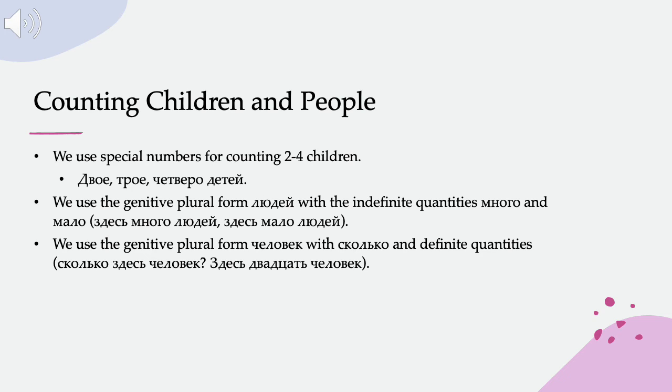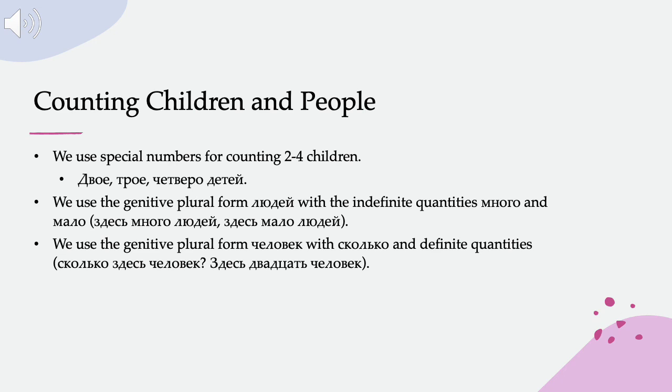But we use the form человек with сколько and with definite quantities, so specific numbers. So we could ask, for example, сколько здесь человек? How many people are there here? Здесь 20 человек. There are 20 people here. Now, if you had 21 people, we would say здесь 21 человек. If you had 22 people here, здесь 22 человека.